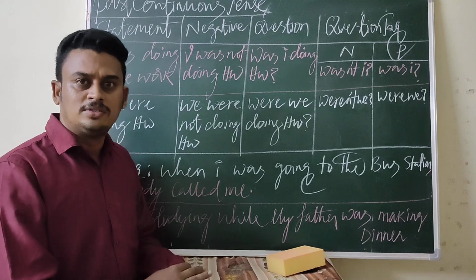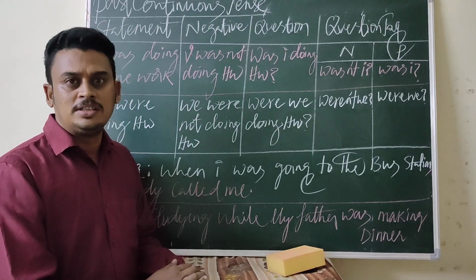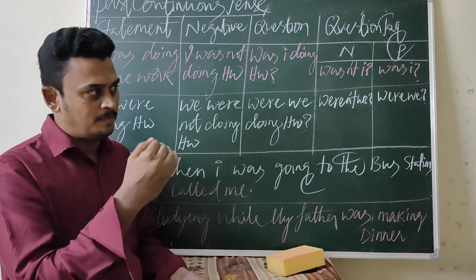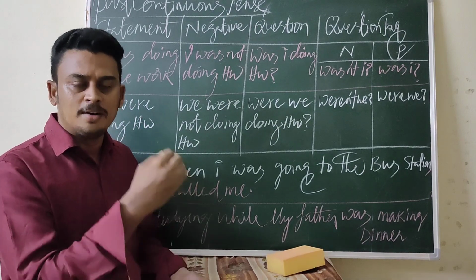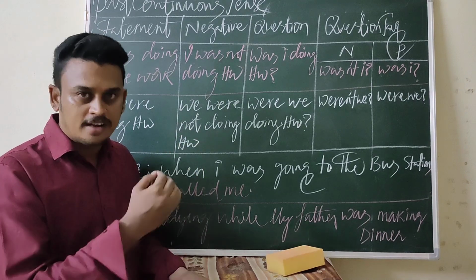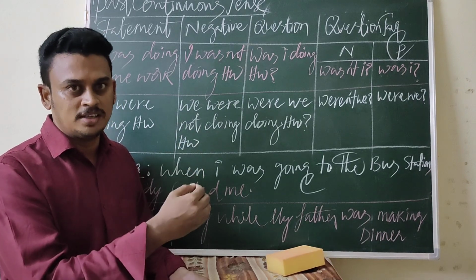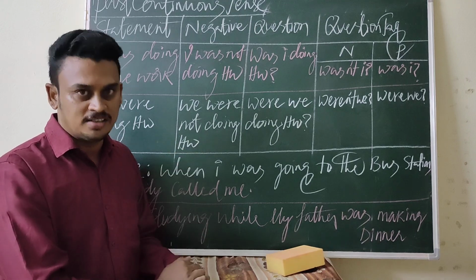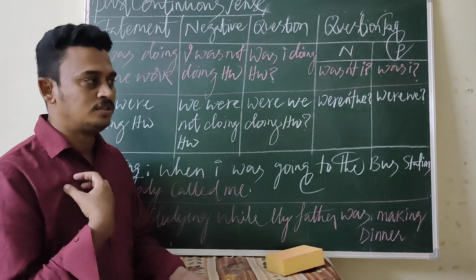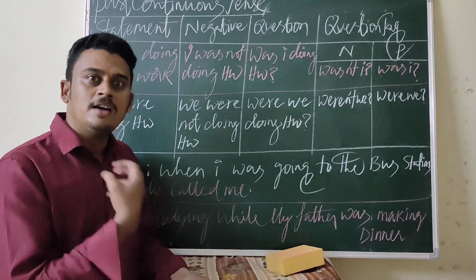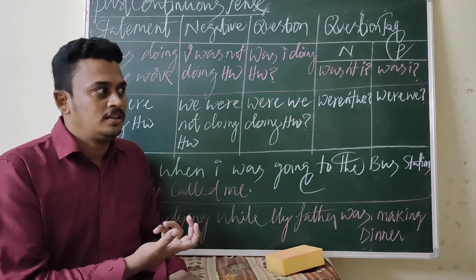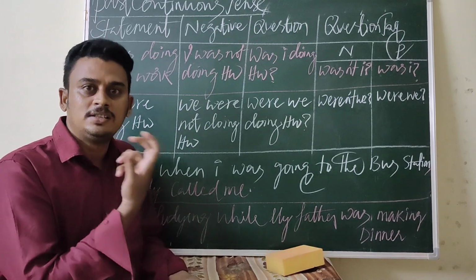The past continuous tense talks about the action which was in progress at a particular time in the past. The action which was in progress at a particular time in the past is called past continuous tense. For example, I was going to the market. I was studying.